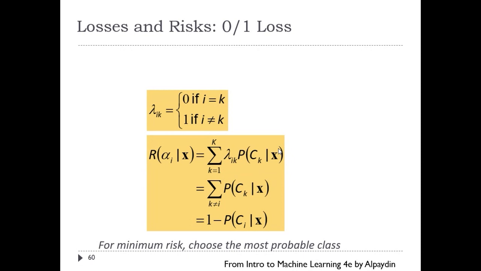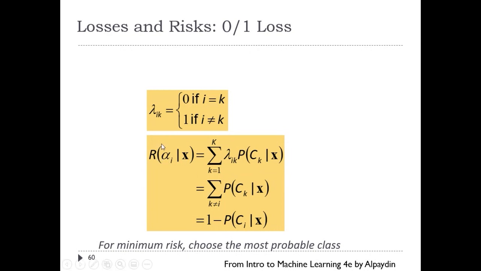If you add them up, you get 1 normally. So you add everything except the class itself: C1, C2, C3, and whenever i is equal to k, you skip it. So it's actually 1 minus the probability of x given Ci. You subtract that correct class's probability, and then you get the risk factor. That's one view. This is how you can measure it.